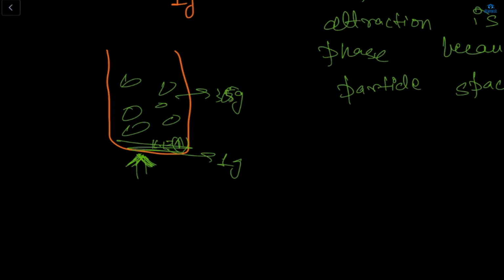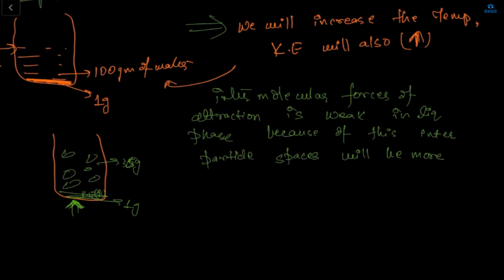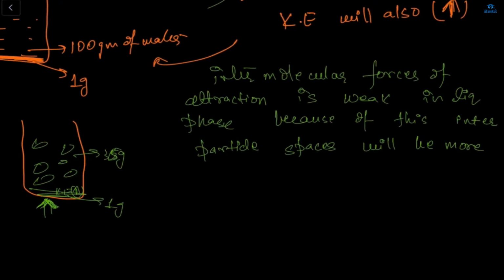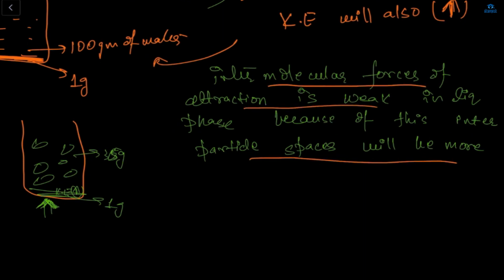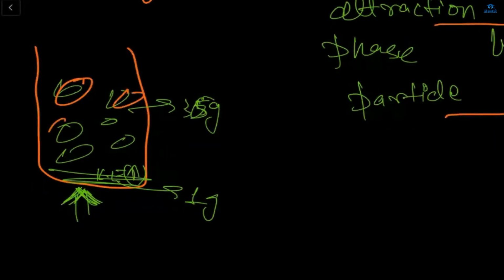So if we increase the temperature, the kinetic energy will increase, and because the intermolecular forces of attraction are weak, the particle spaces will be more. Here one particle, here one particle, here one particle. So the spaces will be more, and my 1 gram will get some space and it will get dissolved in the solution.